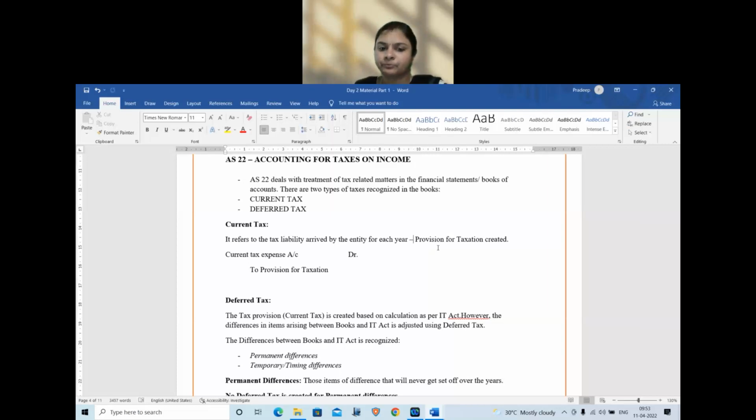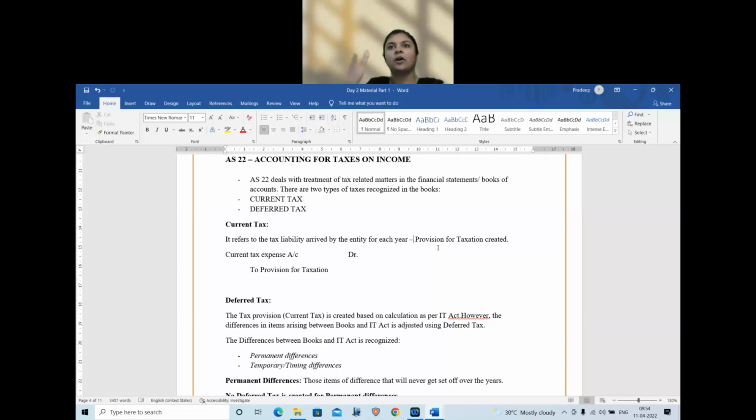Okay. So now, when we go to this books of accounts, the standard says the differences between the books and income tax law can be of two types. The differences are permanent differences and temporary or timing differences. So what is permanent difference? There are certain differences which can never get compensated over a period of time. For example, the most direct example is cash expenses beyond 10,000 rupees.